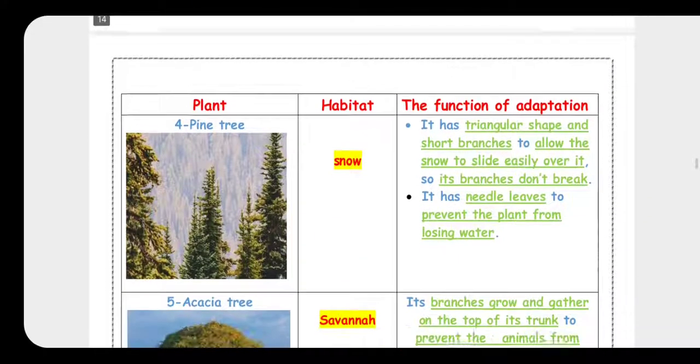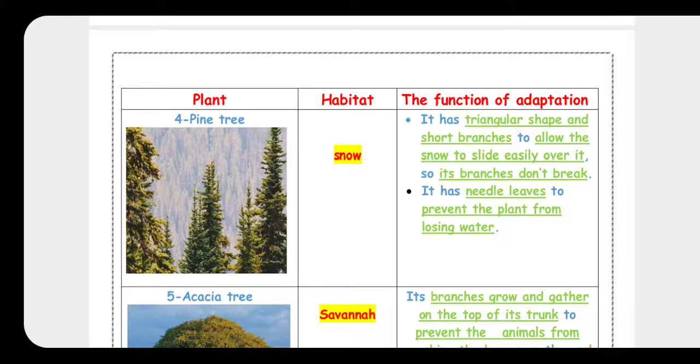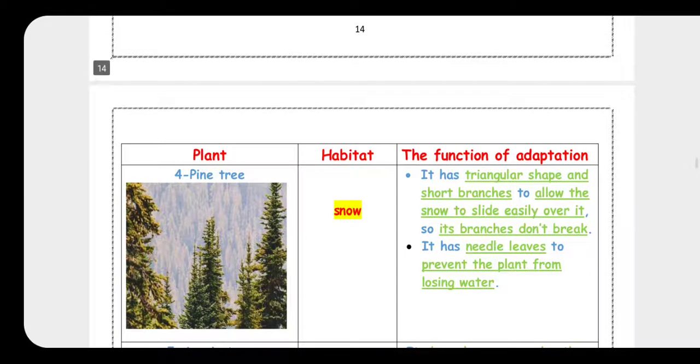After that, number 4, pine tree. Repeat with me, pine tree. It lives in snow. You have to know that it has a triangular shape and short branches. Why?